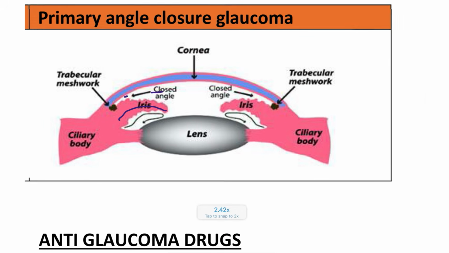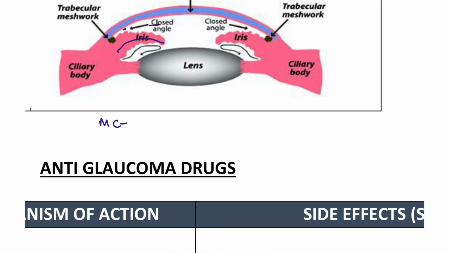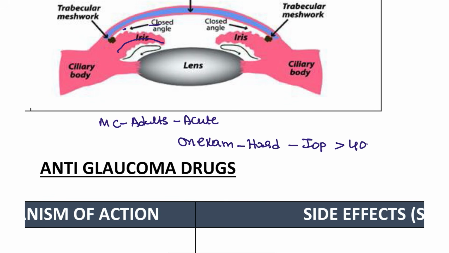Next, patients suffering from primary angle closure glaucoma. This is most commonly seen in adults, and it is an acute condition. On exam, the eye is very hard to palpate, and the IOP is more than 40 mmHg. Sometimes the patient can also have a rock hard eye that we feel. You are also going to see fixed dilatation of the pupil in these patients.